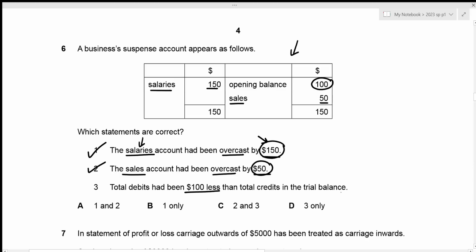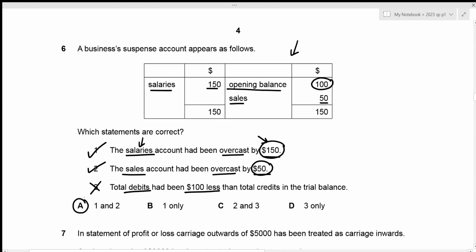And the third one is that total debits had been 100 less than total credits in the trial balance. If this was the case, then our opening balance would result on the debit side, right? But let's have a look above. We can see that our opening balance is on the credit side, which means that this statement is incorrect. So only correct ones are 1 and 2, which is given in option A. So that's going to be our correct answer.